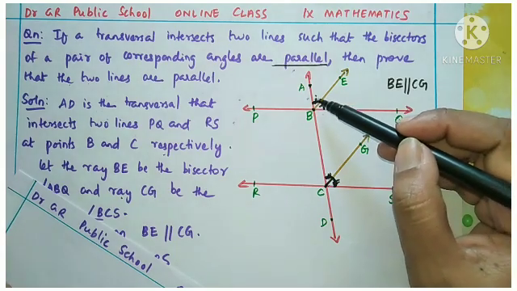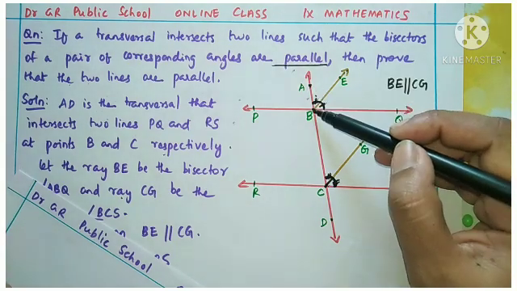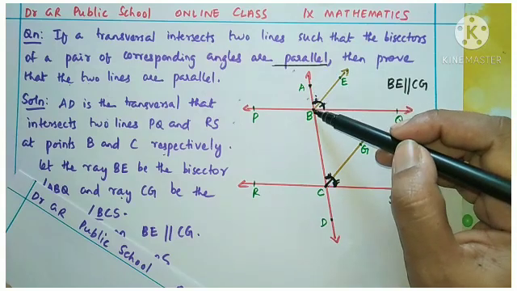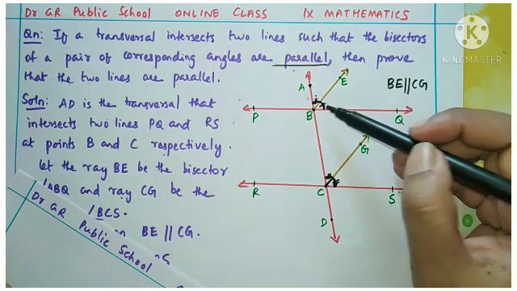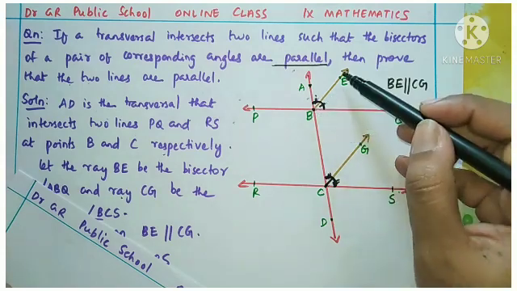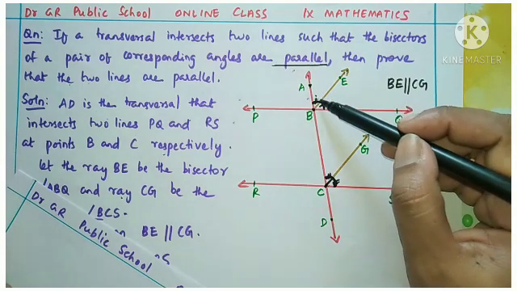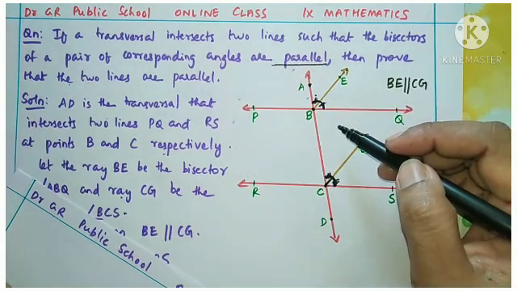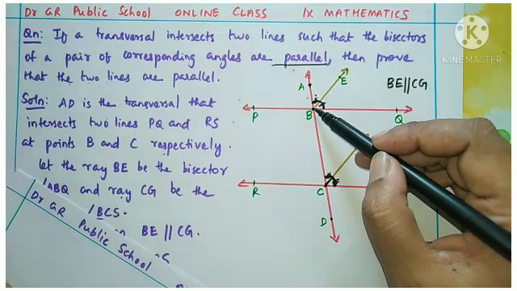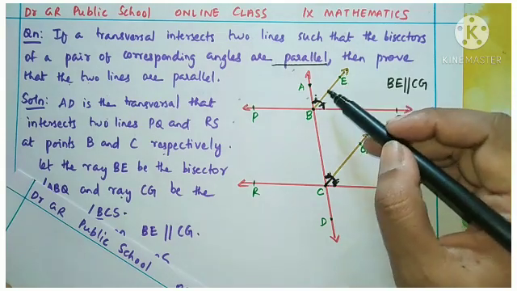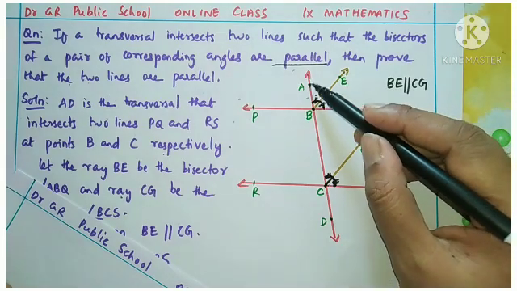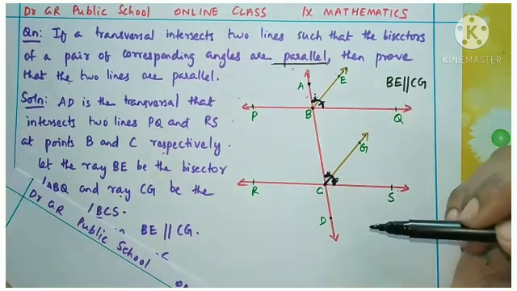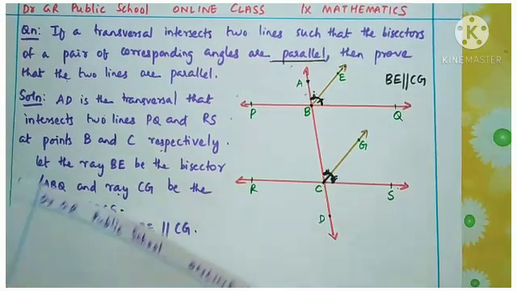Yes, it is half of this ABE. This ABE is half of the total angle ABQ, because BE is the bisector and it divides it into two equal halves. These are things you have learned in your smaller classes also. Whenever we say angle bisector, each angle divided is half of the total angle. So that concept we are going to apply here. That is our next step.